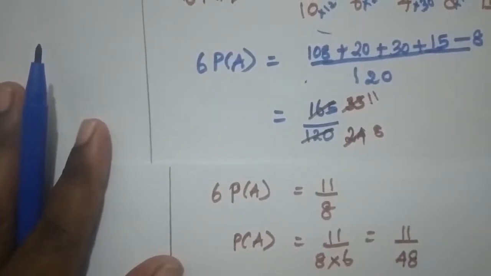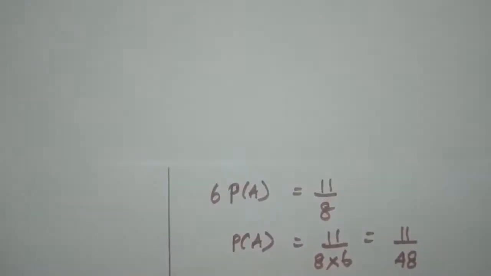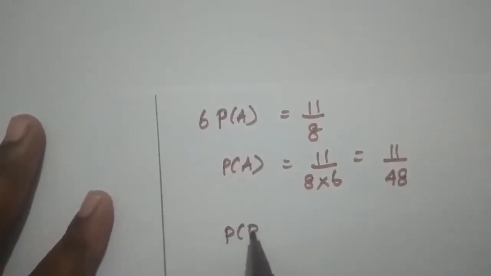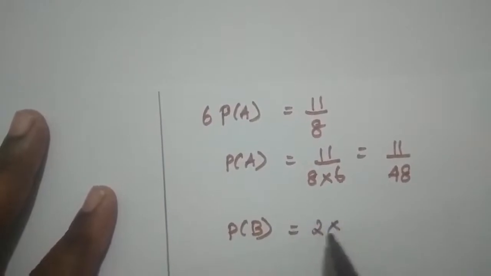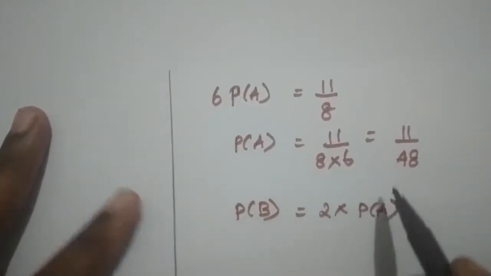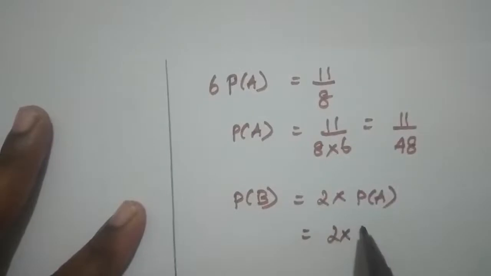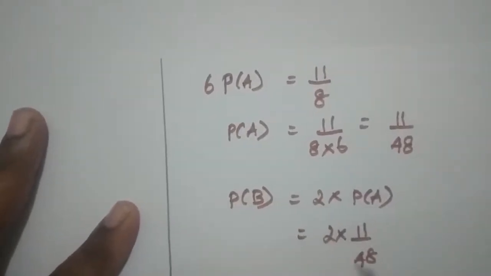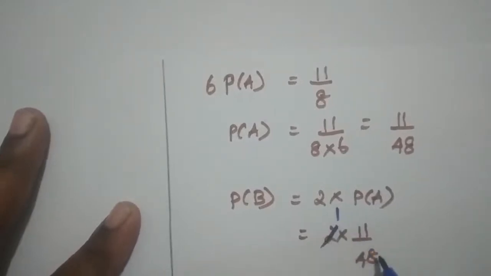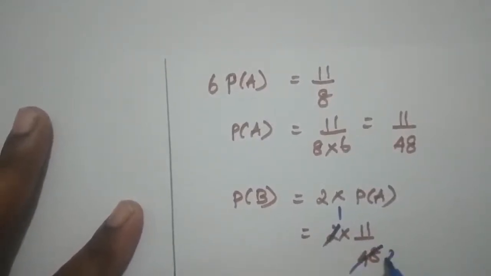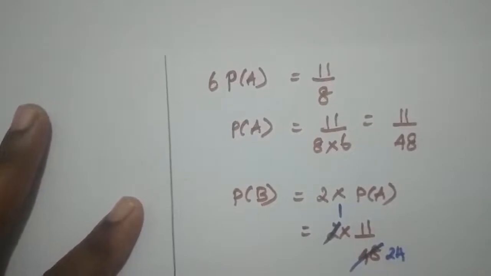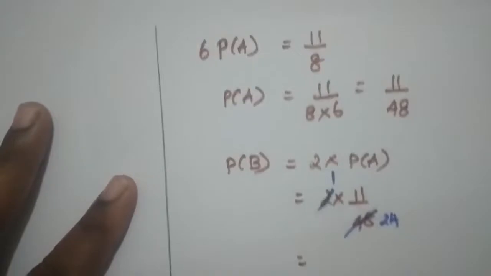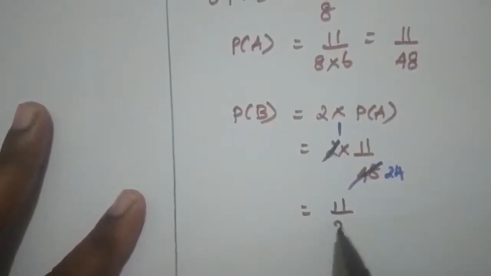The question asks us to find P of B and P of C also. So P of B is 2 times P of A, which is equal to 2 into 11 by 48. You can cancel this 2: 1 2 is 2 and 24 2s are 48. This is equal to 11 by 24.